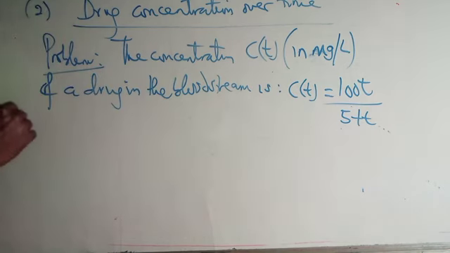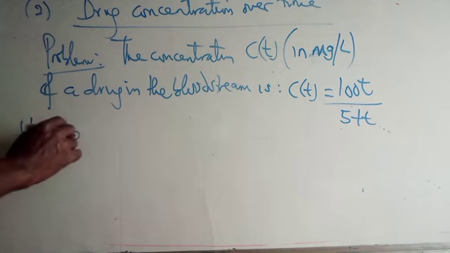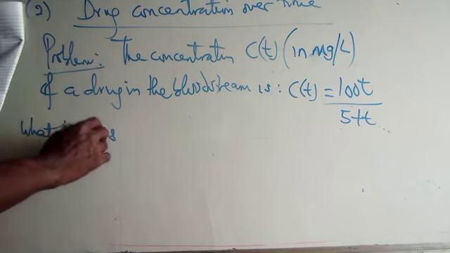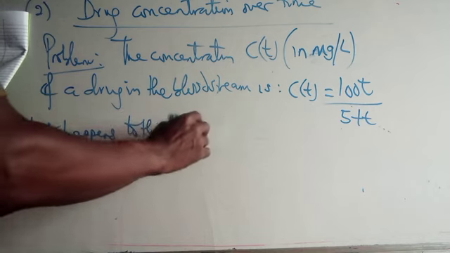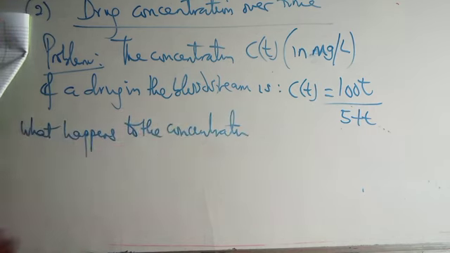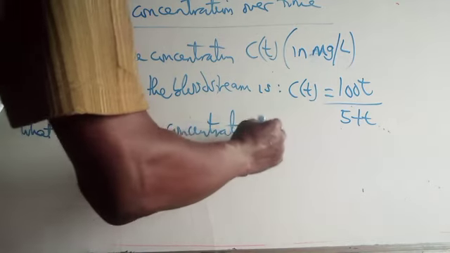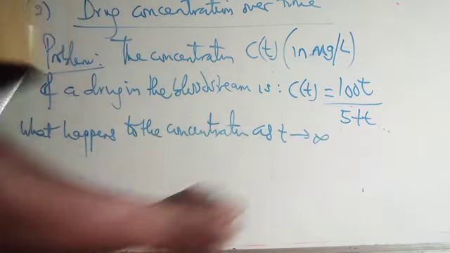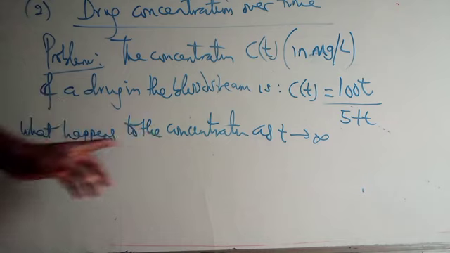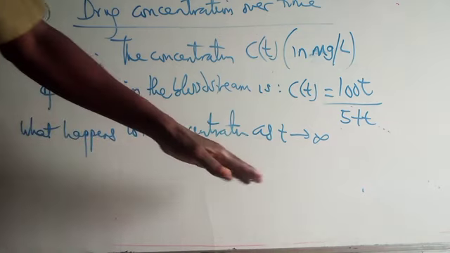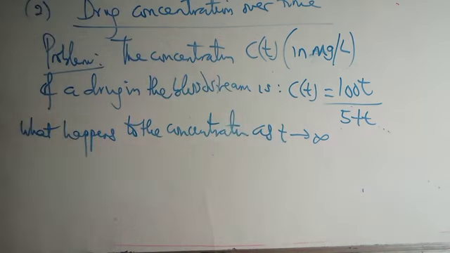The question says, what happens to the concentration as T tends to infinity? That is a long time after the patient has taken the drug.